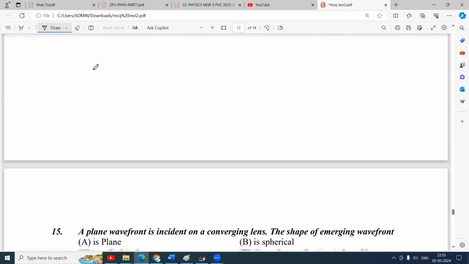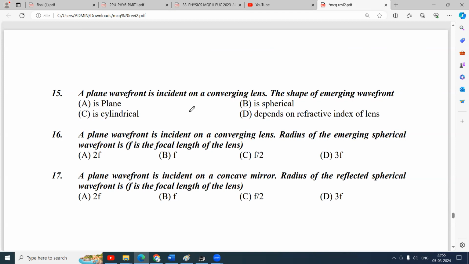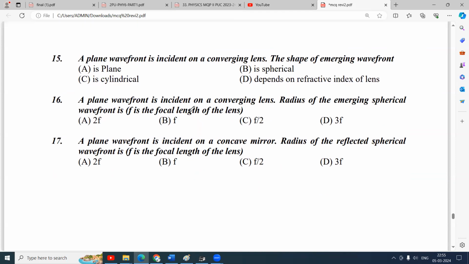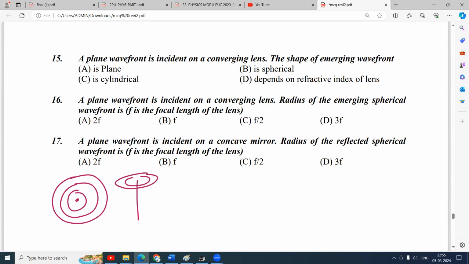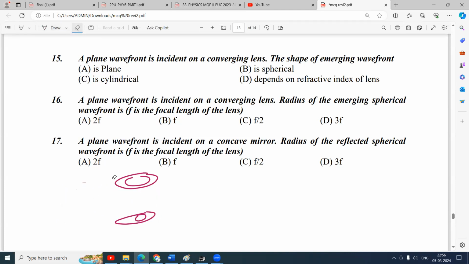Okay. 15th one. A plane wavefront is incident on a converging lens. The shape of emergent wavefront is. Regarding these wavefronts, you know that a point source emits spherical wavefront and a linear source emits cylindrical wavefront. If you are at a very far away distance, both the cylinder and sphere will appear like a plane. If the source is at infinite distance, the wavefront received is a plane wavefront.